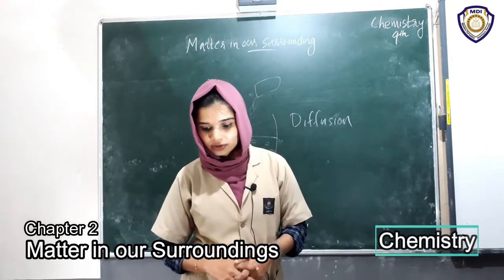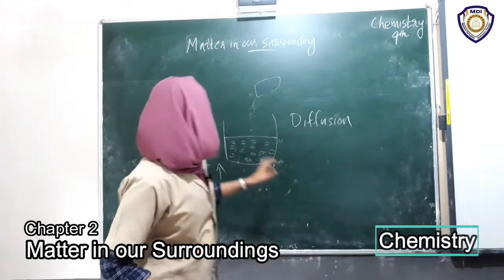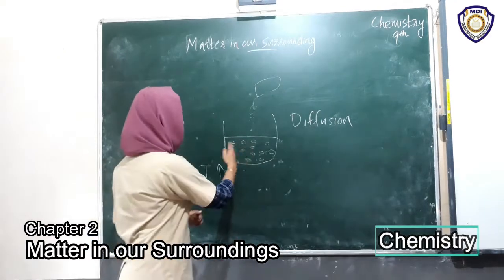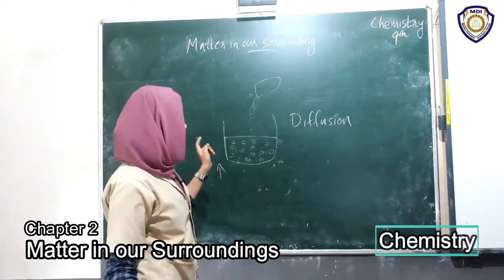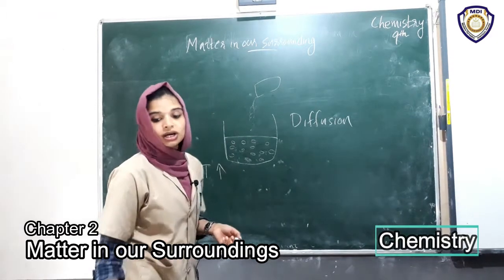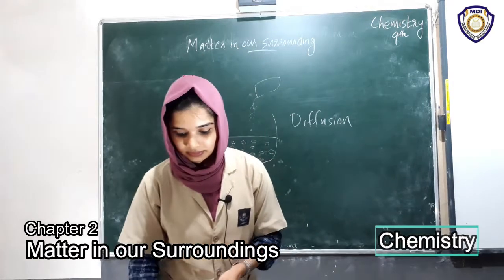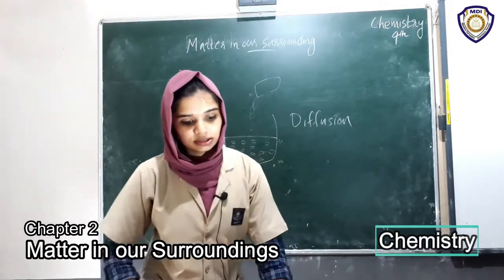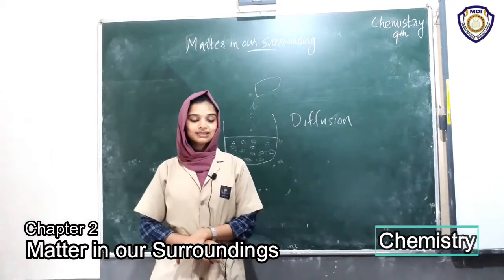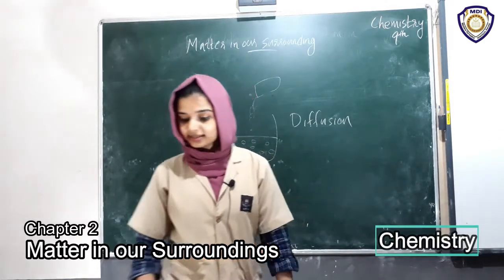The strength of this force of attraction varies from one kind of matter to another. In this case there is some attraction between the particles, but it is not like that in the case of a chalk or this duster. So it varies depending on the matter. This is what you have learned in the previous class. Now we are going to discuss states of matter.